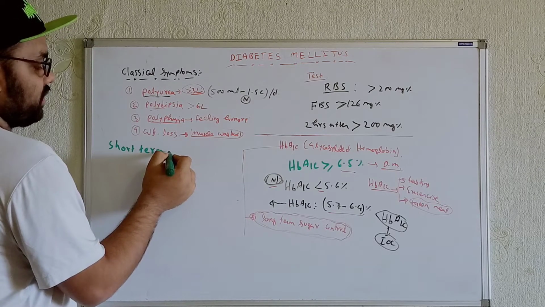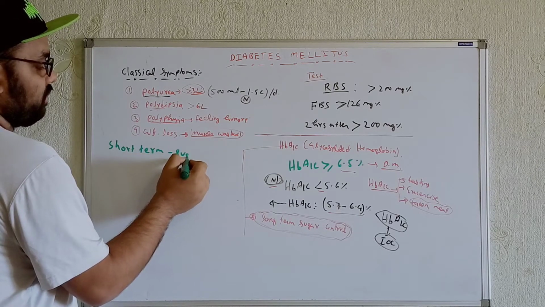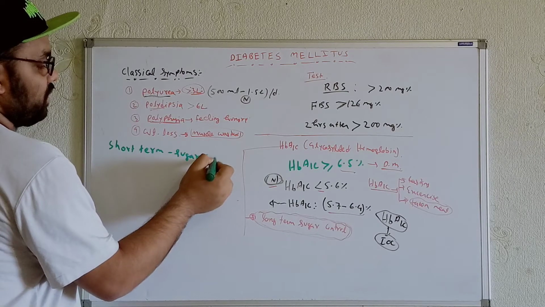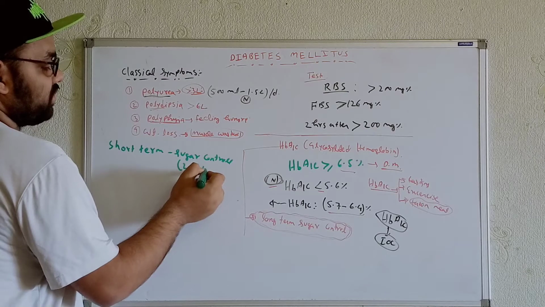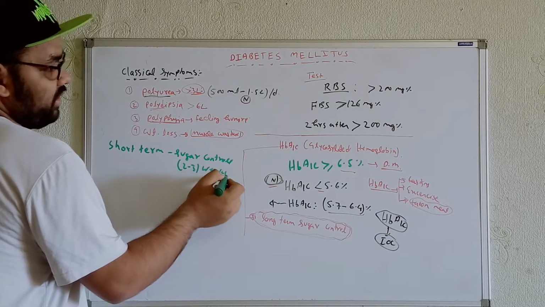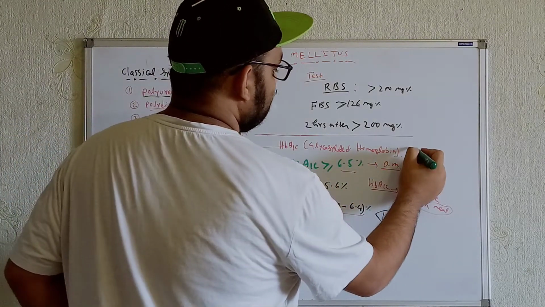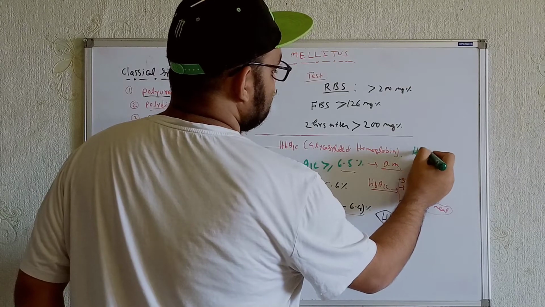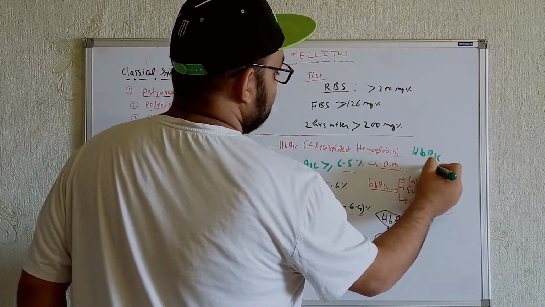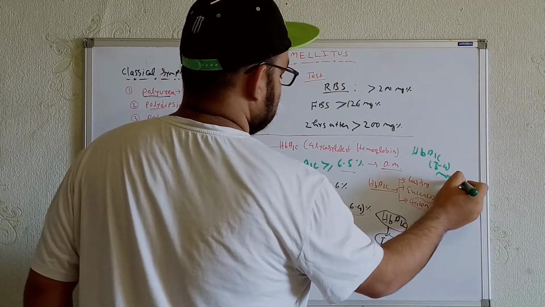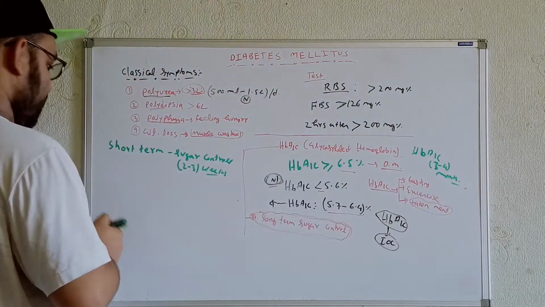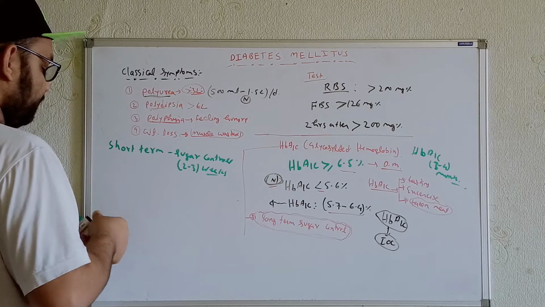Short term sugar control. That means, for example, the individual is testing in terms of 2 to 3 weeks or so. And in terms of the HbA1c, it's long term, around 3 to 4 months. Now in this case, what type of test can we do?